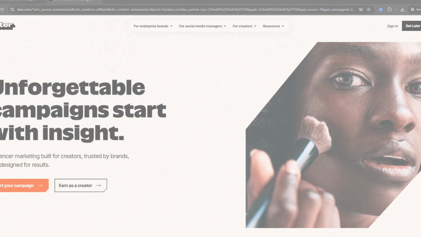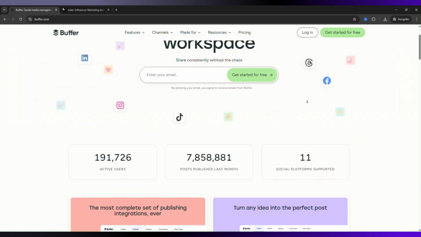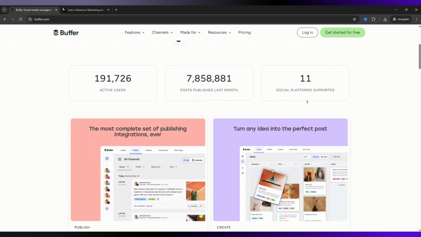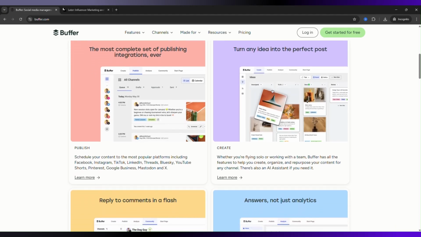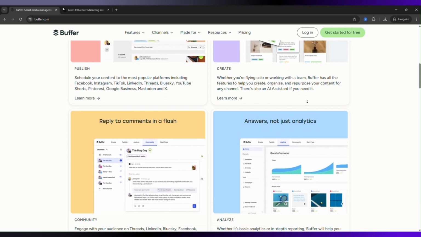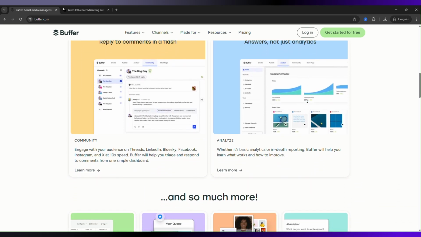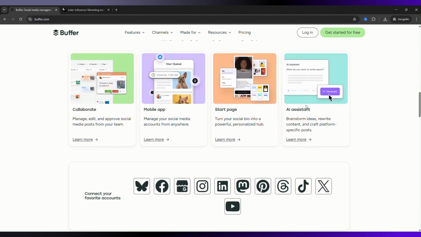Let's break it down. Buffer is all about simplicity and flexibility. It lets you schedule posts across multiple platforms like Instagram, TikTok, LinkedIn, and more, all from one clean dashboard. It also has a generous free plan and very affordable pricing, making it great for beginners and small teams. The biggest advantages are ease of use, support for many platforms, and flexible pricing based on channels instead of bundles.